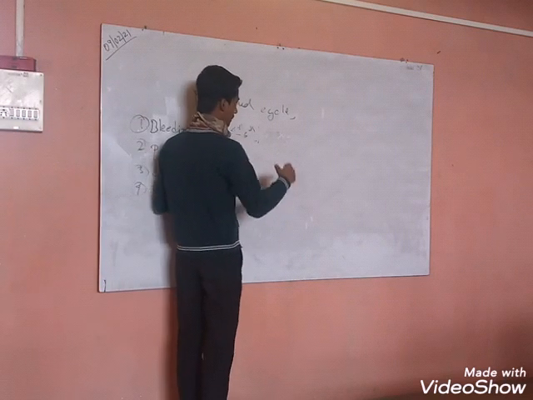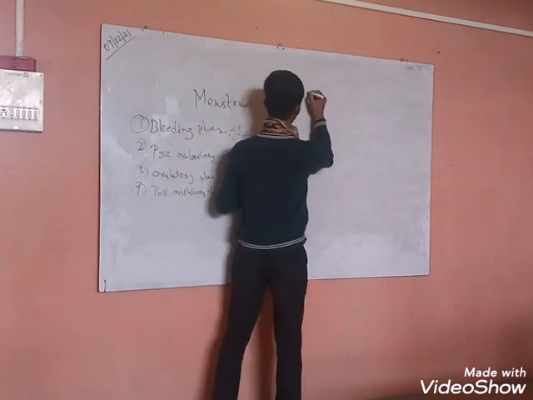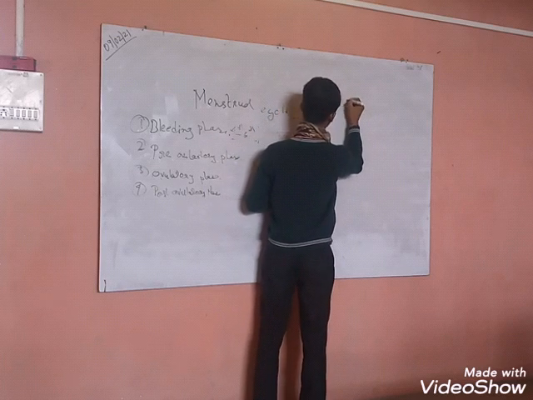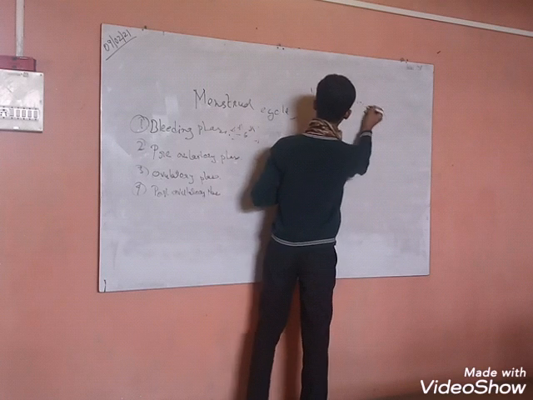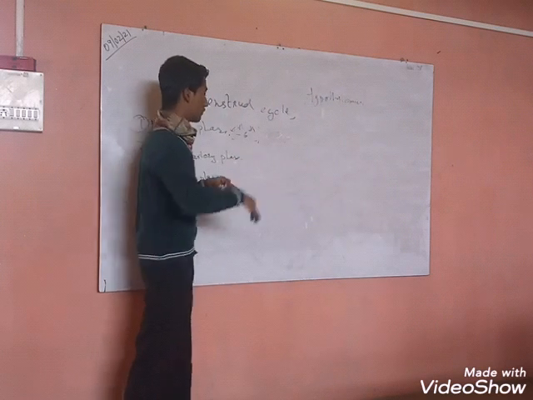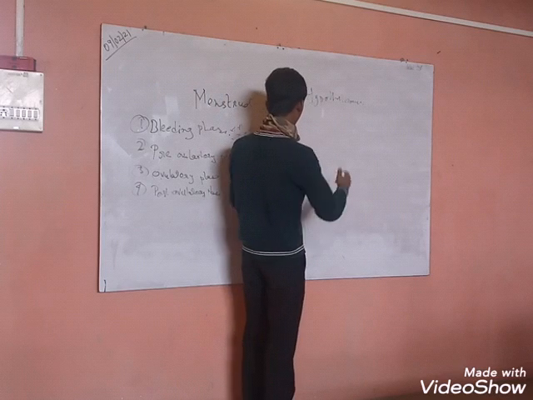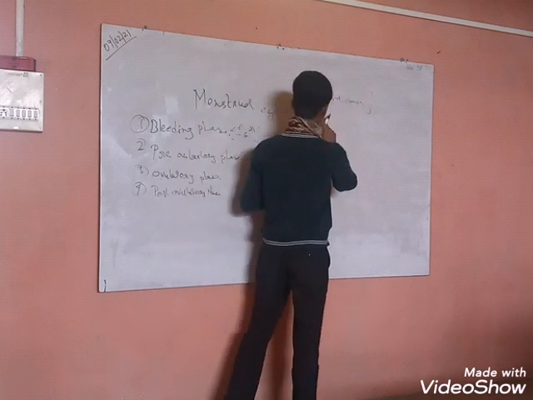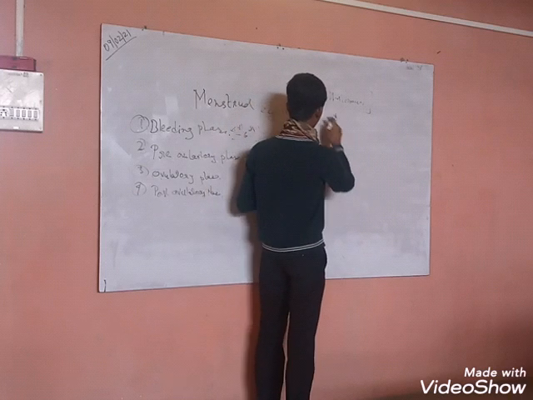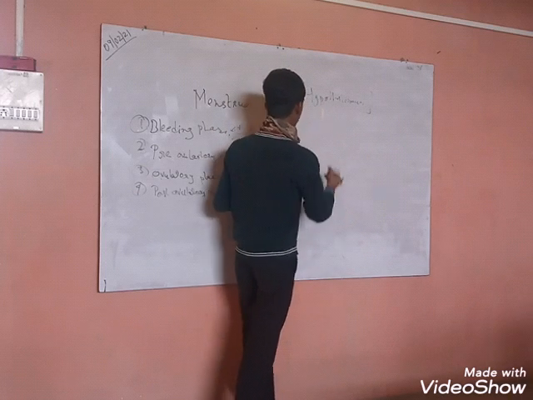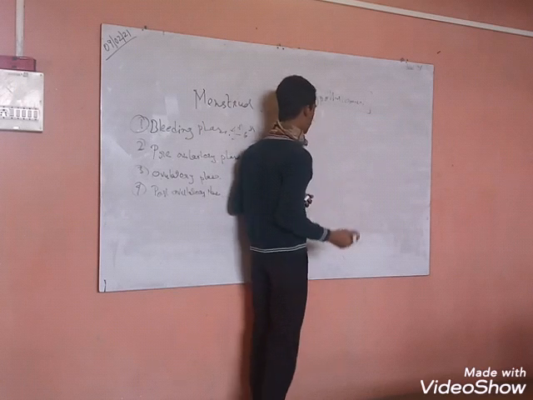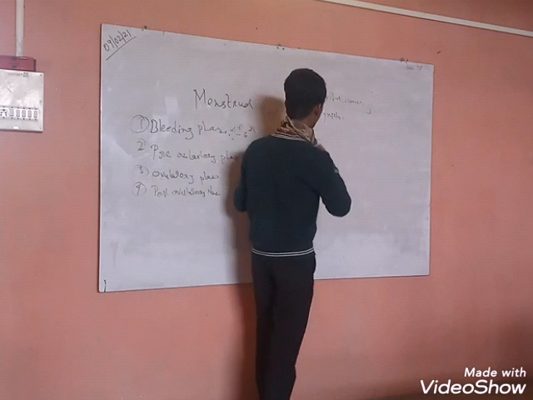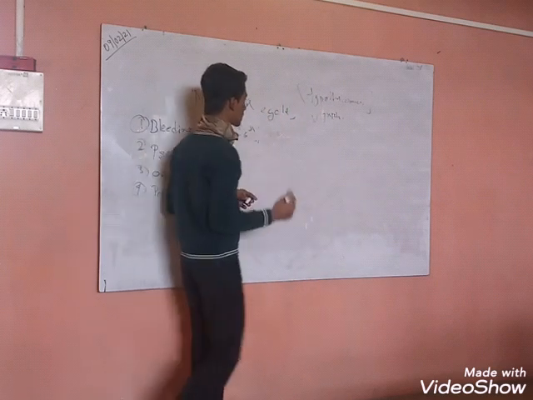There is a portion in our brain that is known as the hypothalamus. This hypothalamus controls various activities of our body, but we are going to see the main activity of this hypothalamus in the menstrual cycle. So what does this hypothalamus do? It secretes a hormone known as GnRH, which is gonadotropin releasing hormone.